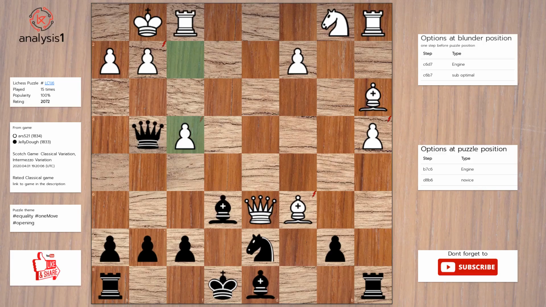Here are the threats. Rook takes pawn. Pawn takes bishop. Queen takes pawn, check. Queen takes pawn. Let us look at checks in puzzle position. Bishop to b6, check. Queen takes pawn, check. The puzzle is solved using pawn takes bishop.